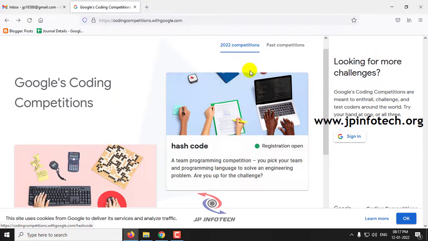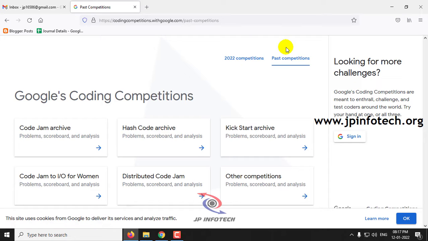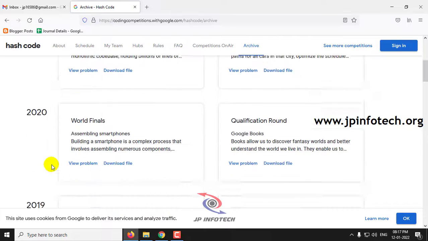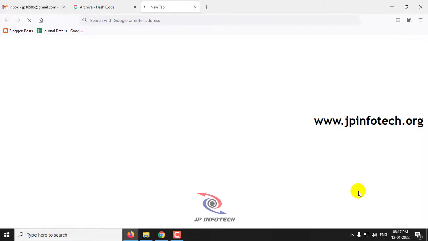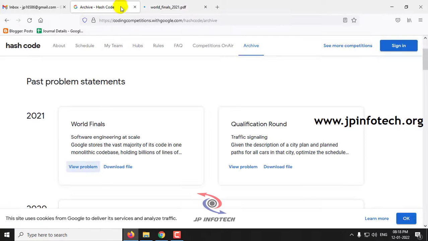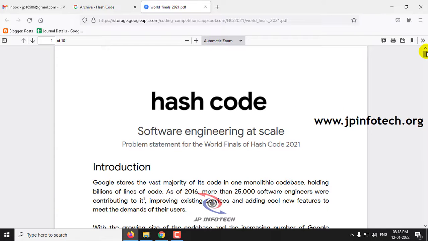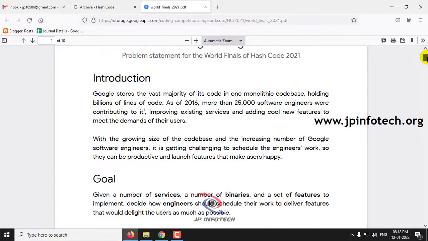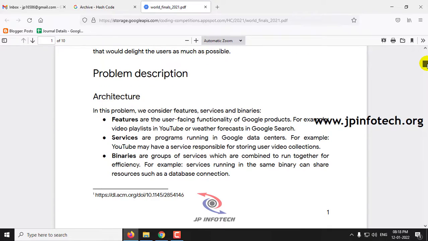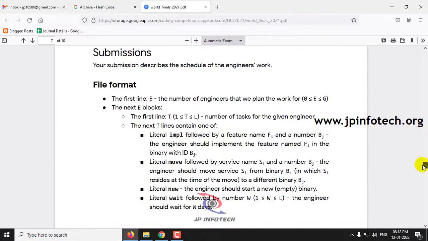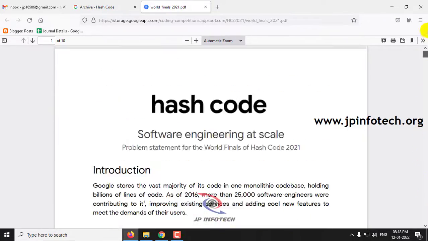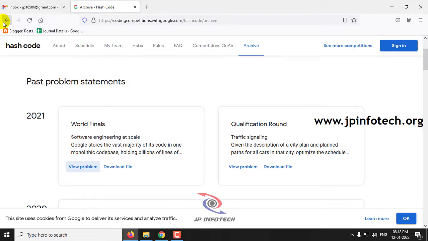If you want to see what questions have been asked in past competitions, you can check the past competitions, where you can see the Hash Code archive. Here you can see 2022, 2018, and all the files have been uploaded. You can download or view them. Let me show you 2021's final problem. Here you can see the Hash Code details and the problem description. Using this problem description, you need to solve the problem. You can choose any programming language you prefer. Now let me show you those details.